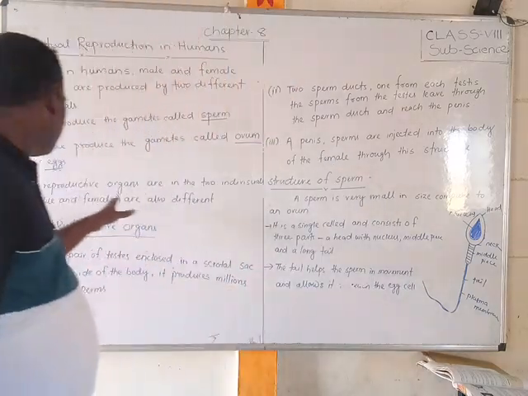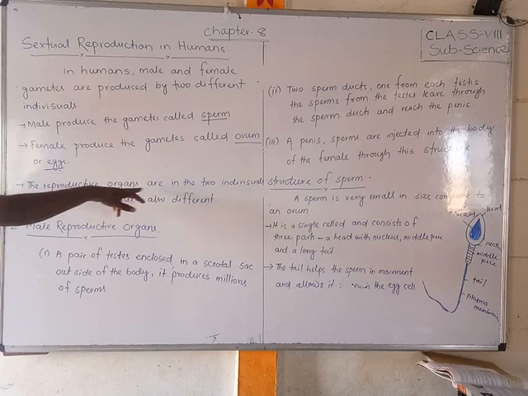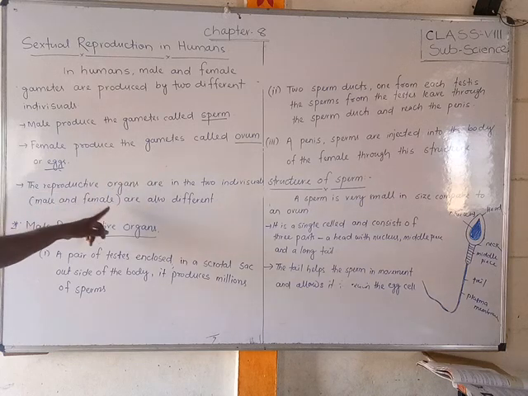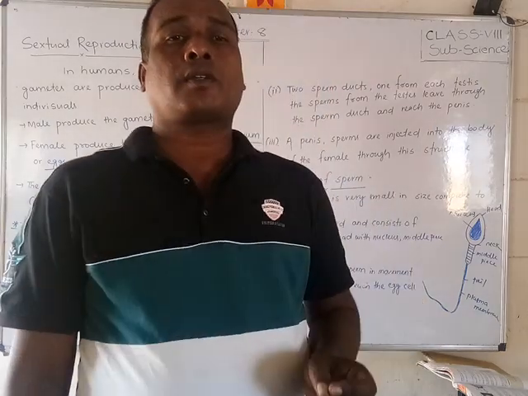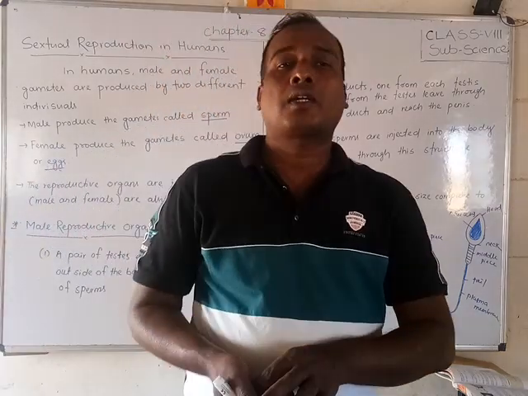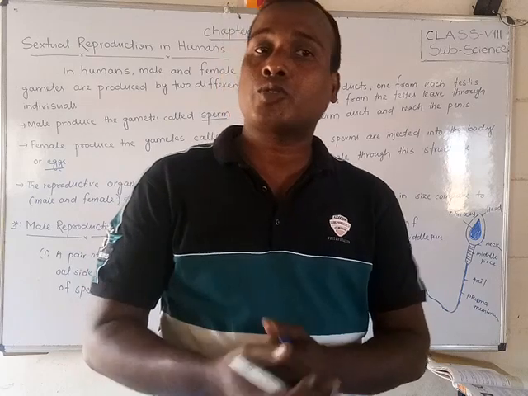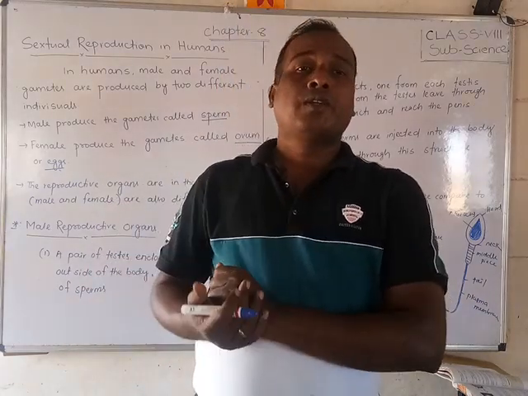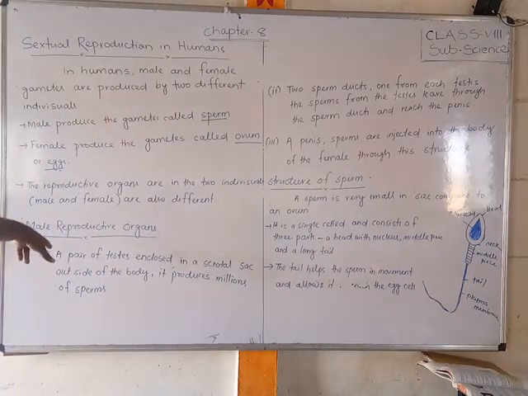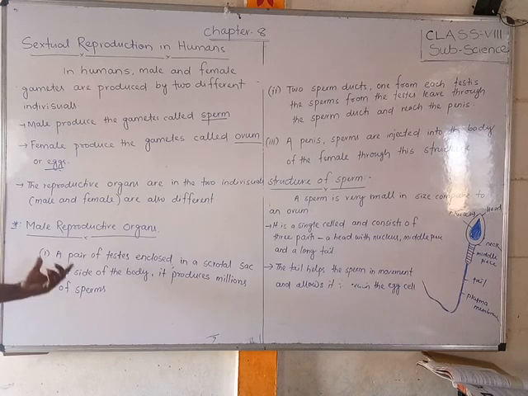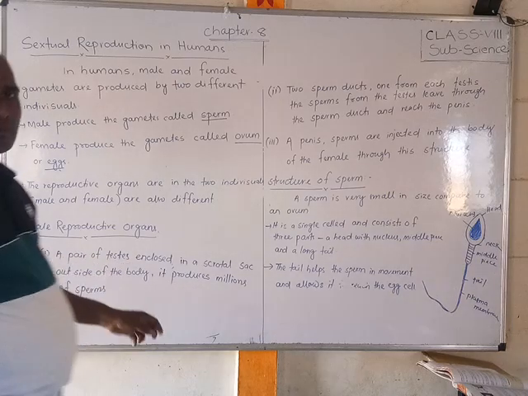Next, the reproductive organs of the two individuals, male and female, are also different. The male reproductive organ is called the penis, and the female one is called the vagina. Today we are going to discuss the male reproductive organs, which contain a pair of testes.